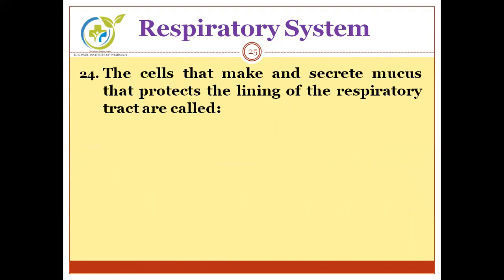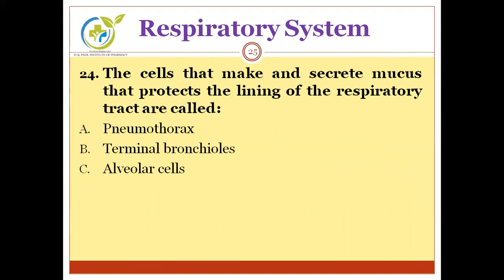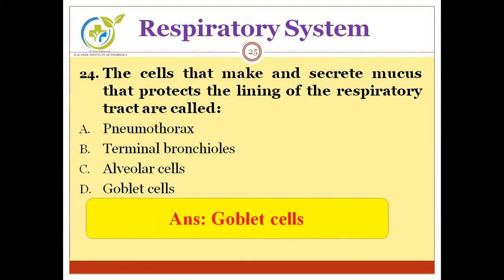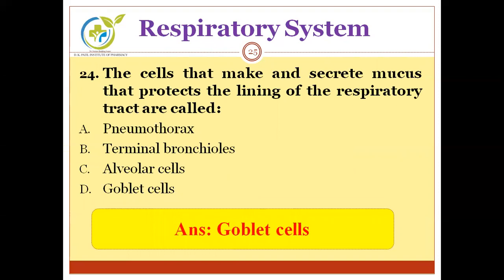The cells that make and secrete mucus that protects the lining of the respiratory tract are called: pneumothorax, terminal bronchioles, alveolar cells, goblet cells. Can you guess the correct answer? And the correct answer is goblet cells, which make and secrete mucus that protects the lining of the respiratory tract.